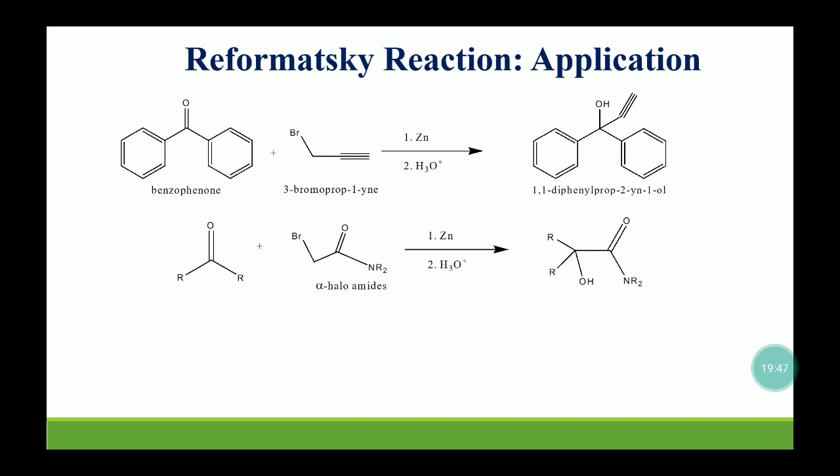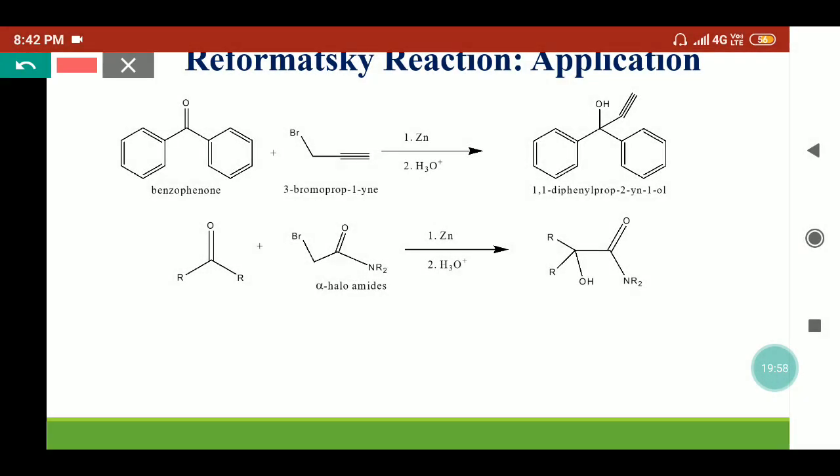Further, if we are treating any other carbonyl compounds with alpha haloamides, they can also provide substituted amides. Here we can see, instead of alpha bromoester, we are using alpha haloamides, and we are getting the products in a similar fashion to how the alpha bromoesters react with the carbonyl compound in the presence of zinc metal. So these are the different applications by which we can synthesize different products.